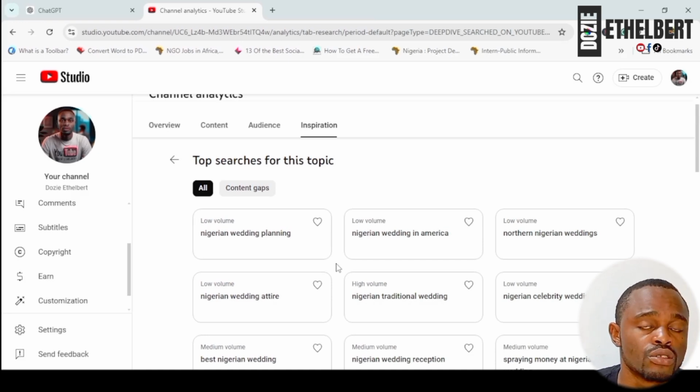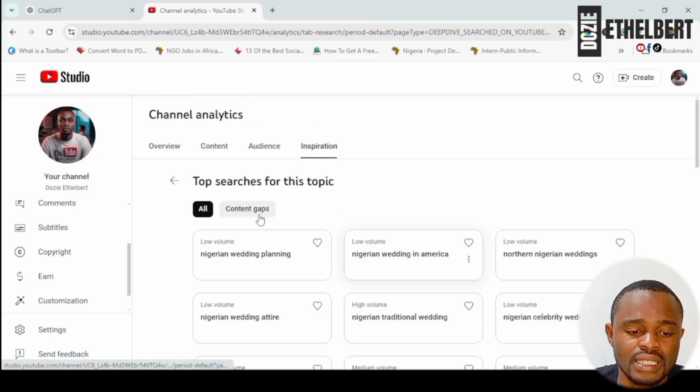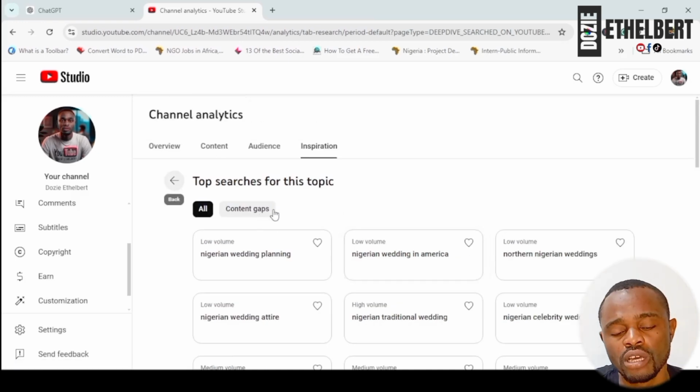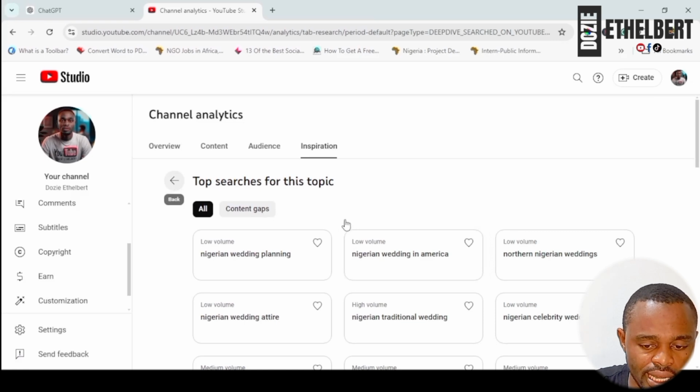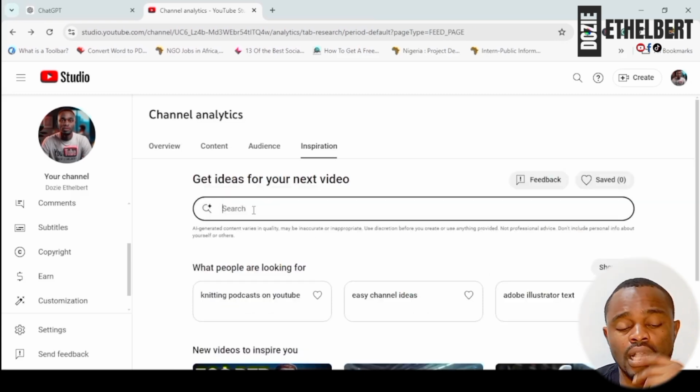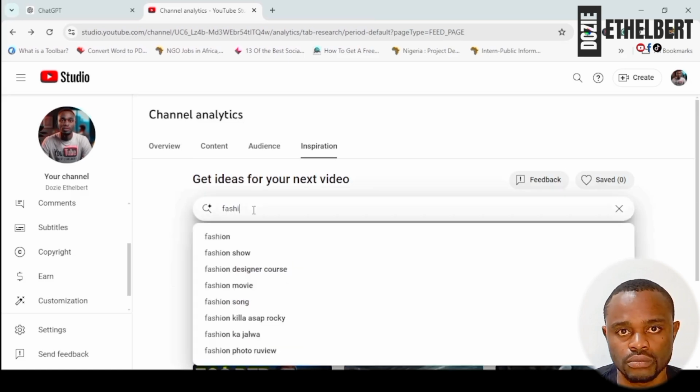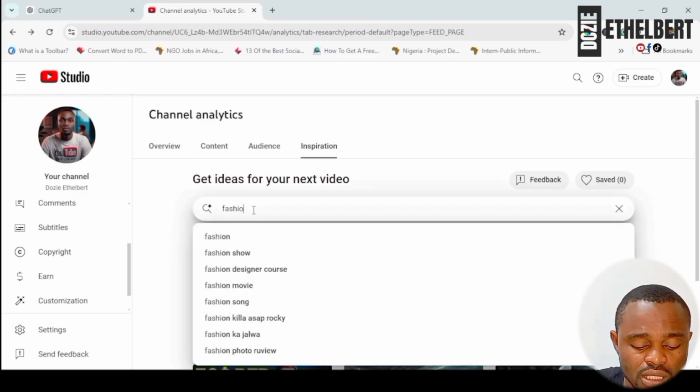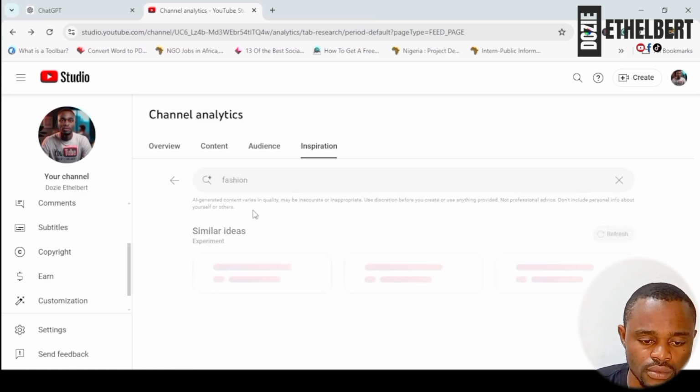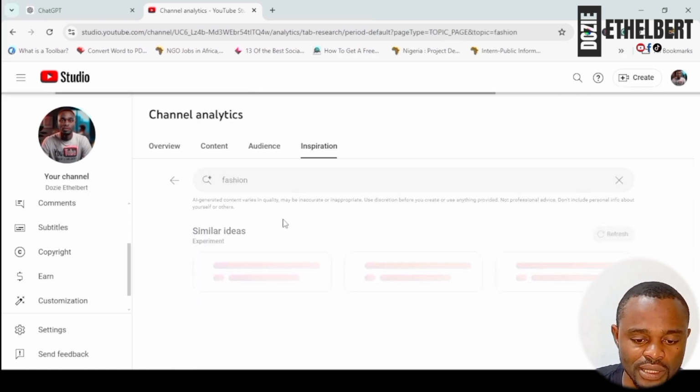So we are going to type the word fashion. Okay, let's type the keyword fashion here. Let's assume, so that we can see what I am talking about, let's type fashion in the search term on this inspiration search bar. I want to assume that fashion has a high search volume, so I'll type the keyword fashion. You can do the prompting on ChatGPT and get your data. So let's click on fashion. This is going to be a hot keyword, I believe.